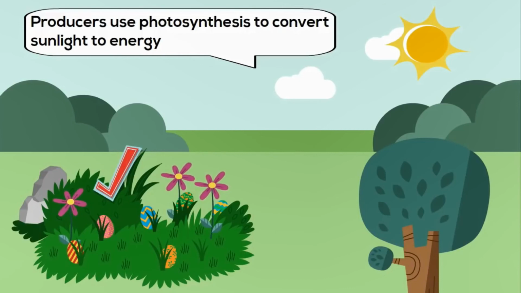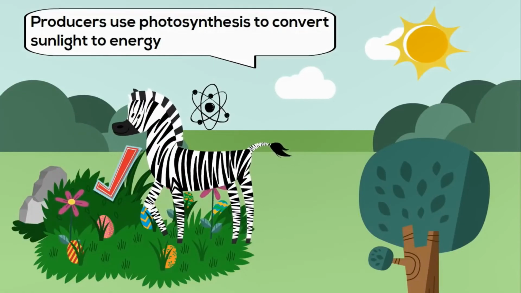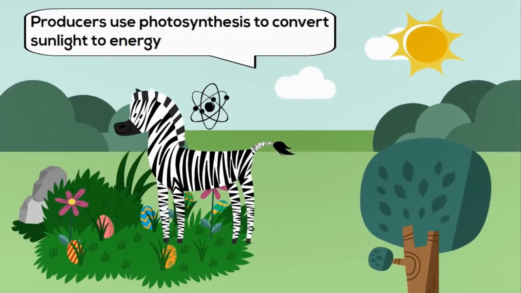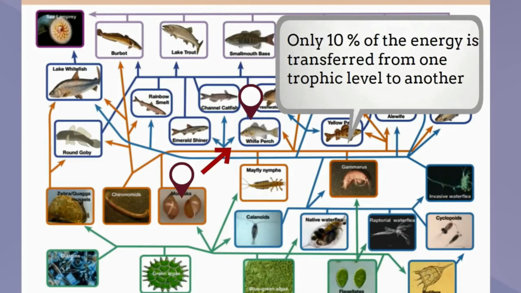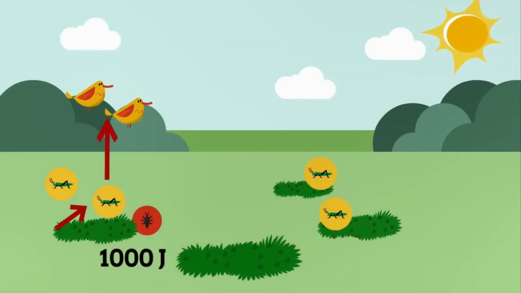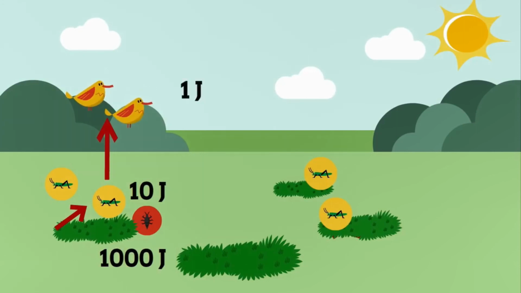As consumers eat these producers, carbon bonds are broken and energy is released, and this energy is transferred from one level to another. However, as you move from one trophic level to another, you lose 90% of this energy. This is known as the 10% rule. For example, if you start with 1,000 joules of grass and a grasshopper eats the plant, only 10 joules will be transferred. And if a bird eats the insect, only 1 joule will be transferred.